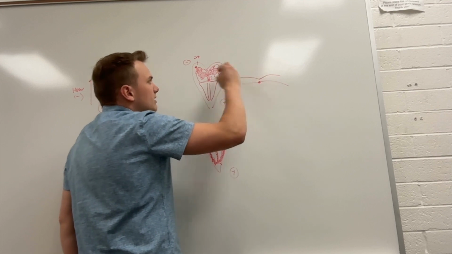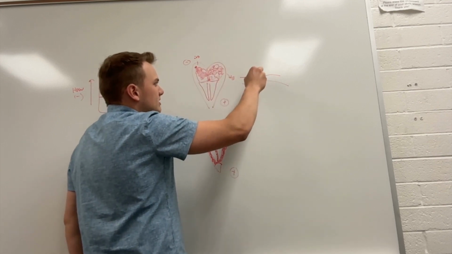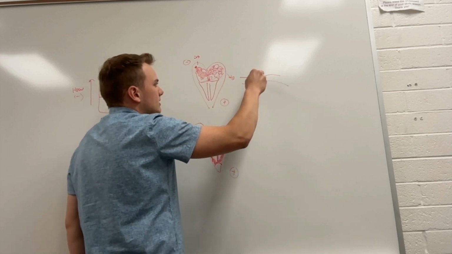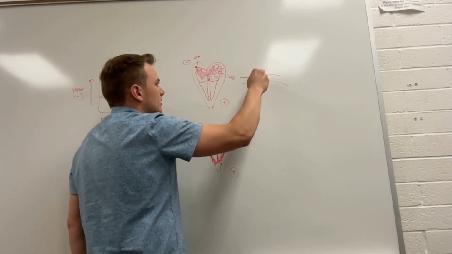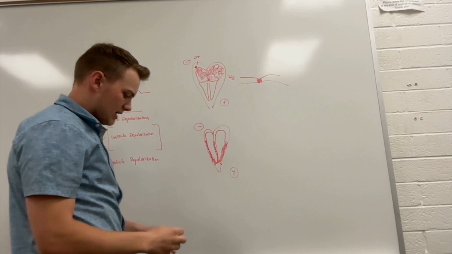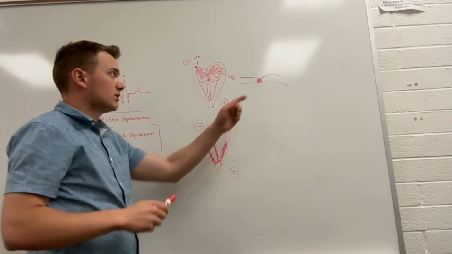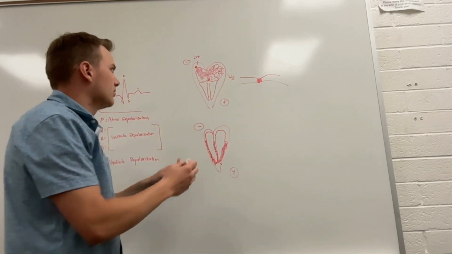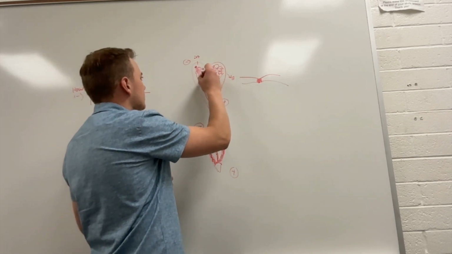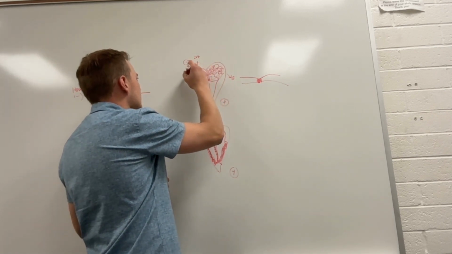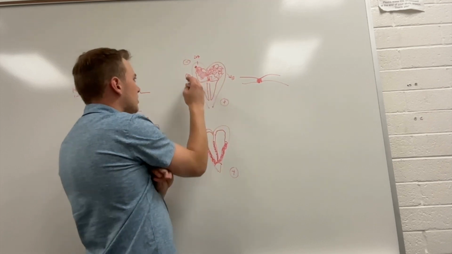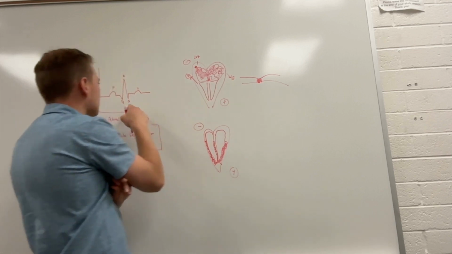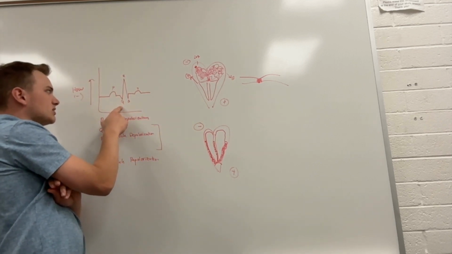So when the SA node comes and activates it, before it starts propagating downward, it actually needs to propagate this way. It needs to fill the diameter or the circumference of the tube of the atrioventricular space before it starts going down. What that ends up looking like on here is we get a net movement this way. And so we're moving a positive away from positive, or positive towards a negative, we could also say, and that results in a downward deflection.